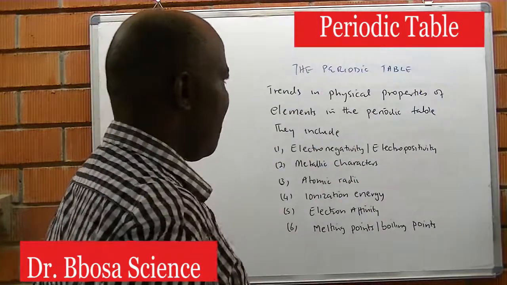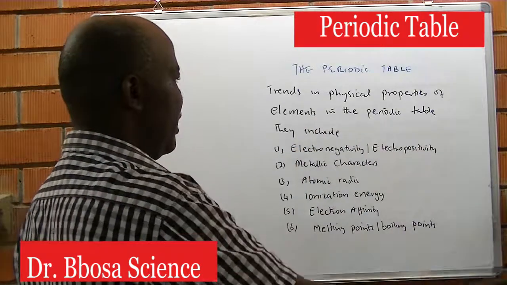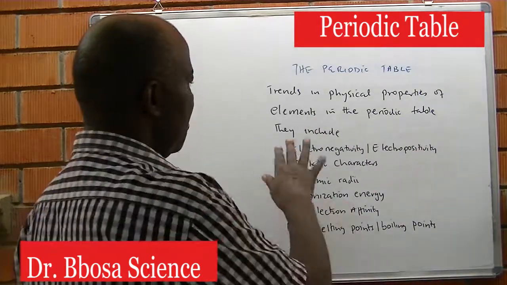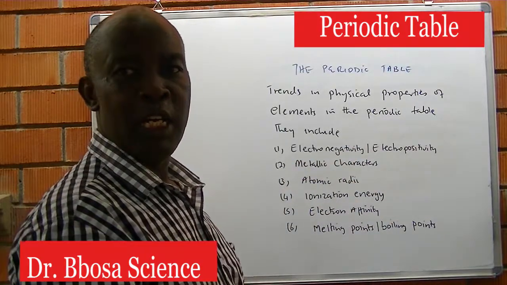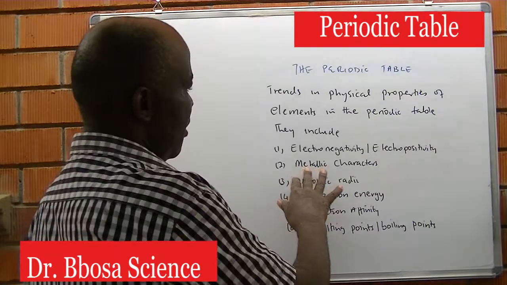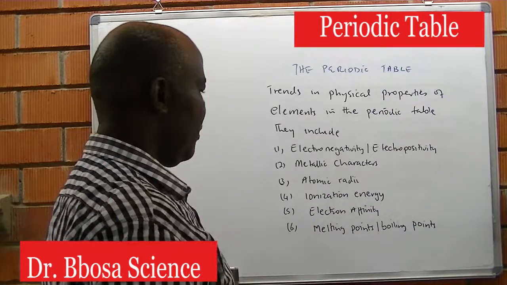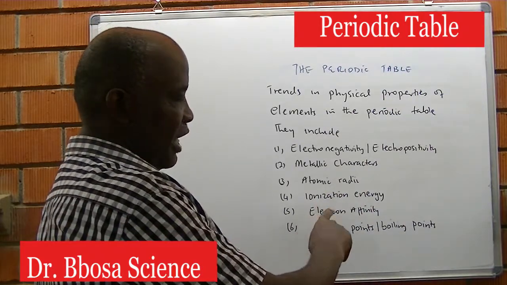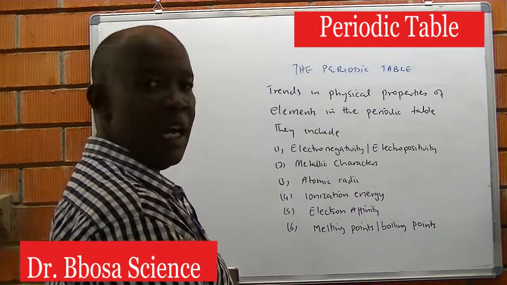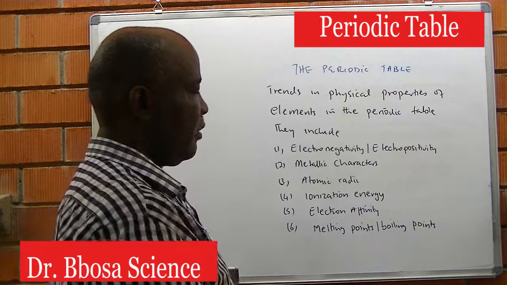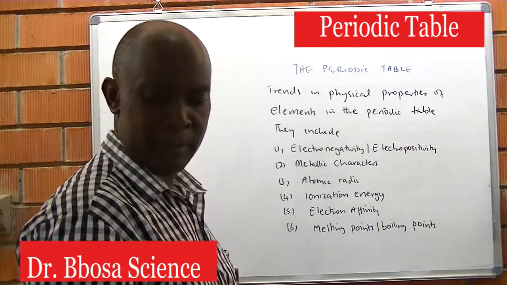Trends in the physical properties of elements in the periodic table. They include: 1. electronegativity, 2. electropositivity, 3. metallic character, atomic radii, 4. ionization energy, 5. electron affinity, 6. melting points and boiling points.